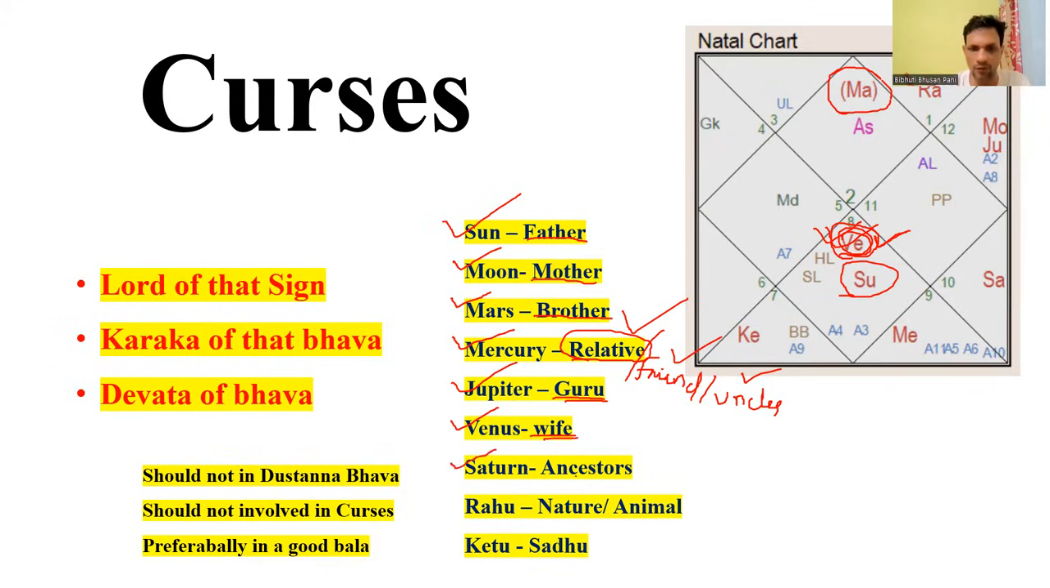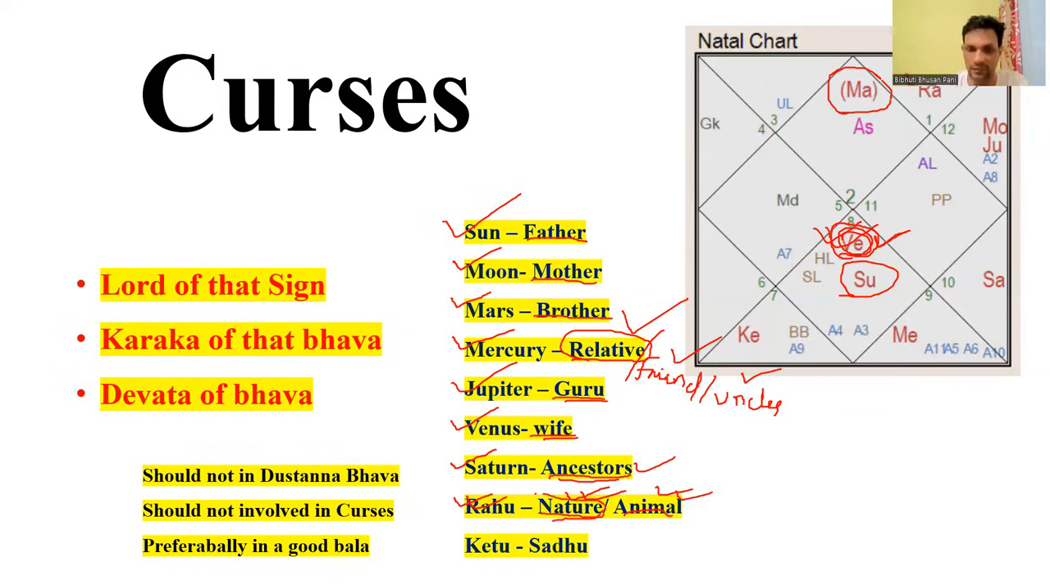If Saturn is involved, we can say that it is the curse of ancestors, when we are not doing an activity like tarpana or shraddha for the ancestors. If Rahu is involved in a curse, then it is a curse of nature or animals. It means the native did harm to nature or animals, like cutting of trees.